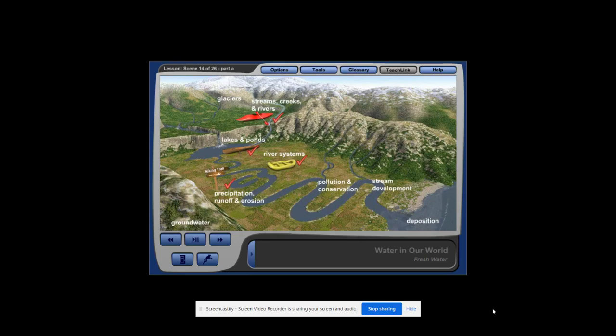To learn about surface water that is frozen, starting with glaciers, hike up to the glacier by clicking on it.